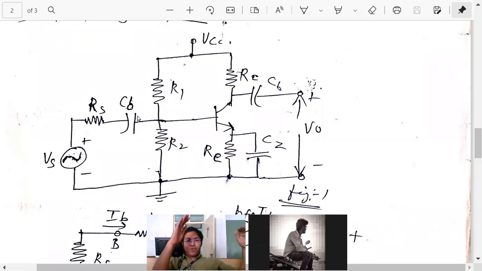Capacitor doesn't allow DC to flow. DC will say no, I will not allow. So DC will not flow in this direction. No DC crosses this capacitor. So these capacitors block DC, so they are called CB blocking capacitors. In some textbooks you will find CC, coupling capacitor. They are coupling the source to the circuit or the output to the circuit. So these two capacitors are called coupling capacitors or blocking capacitors.